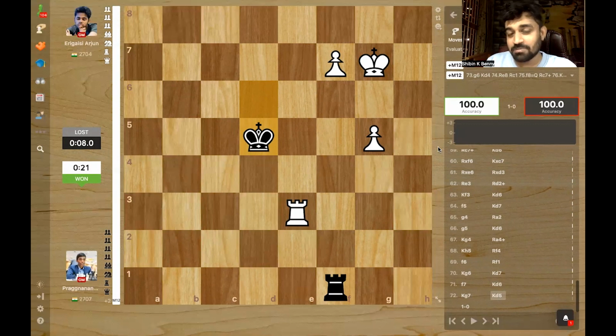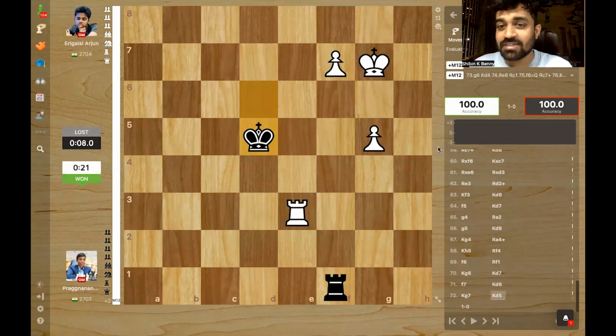candidates. Generally, top 3 of the World Cup play in the candidates, but here Magnus Carlsen is in the top 4, and he's not going to play the candidates. He has announced. So that means the remaining 3 semi-finalists are playing the candidates. So we have one Indian. Praggnanandhaa is going to play FIDE Candidates 2024 and possibly become the youngest world champion from India, or the youngest world champion ever.